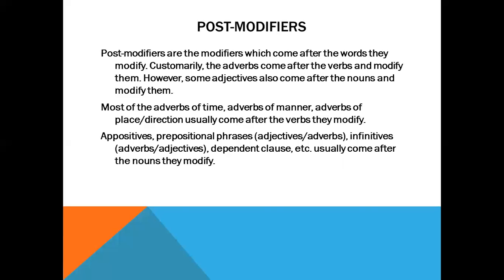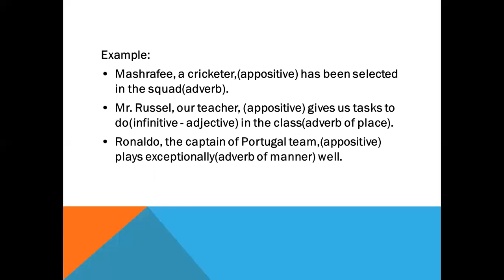Here, most of the adverbs of time, adverbs of manner, adverbs of place or duration usually come after the verbs they modify. And appositives, prepositional phrases like adjectives or adverbs, infinitives like adverbs or adjectives, dependent clause, etc. usually come after the nouns they modify.